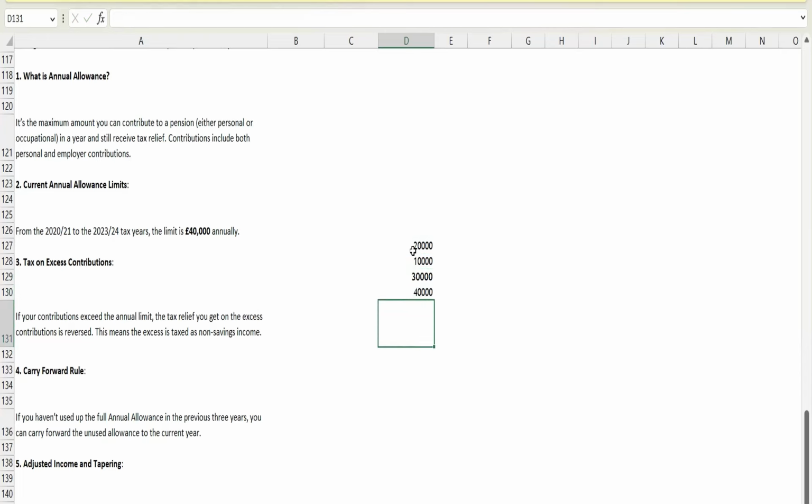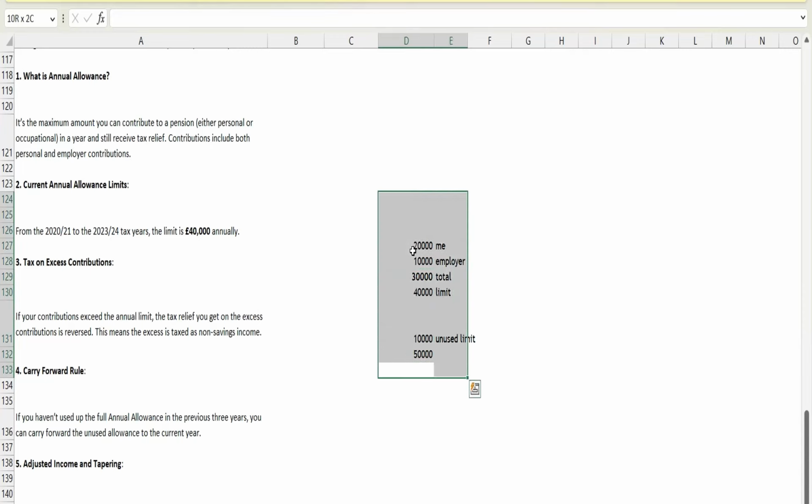So what was the unused limit? This was contributed by me and my employer, and this was the total amount, this was the limit, and this is the unused limit. So this 10,000 was unused, it will be carried forward. So next year my limit will be this 10,000 plus the current year's 40,000. It means up to 50,000 I can contribute without any tax charges. Got my point?